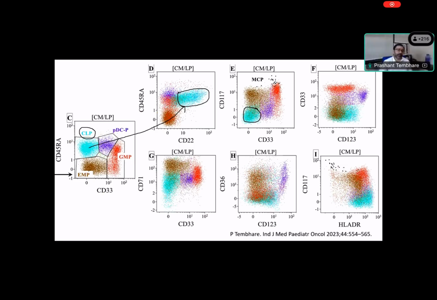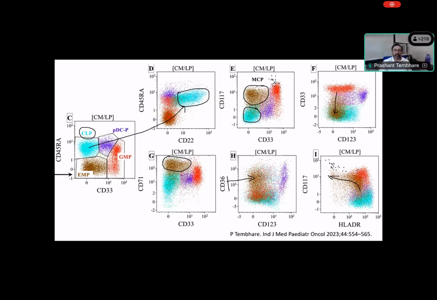Now we have erythroid precursors. When I say erythroid megakaryocyte precursors, you can see these are clearly positive, with strong expression of CD71. They also show expression of CD36. You can see they are positive for CD36, right? And they are losing CD117. You can see they are clearly losing 117. HLA-DR is going negative, right? They are losing CD33, right? But 117 is a nicely positive population here. You can see the 117 is nicely positive in this population.